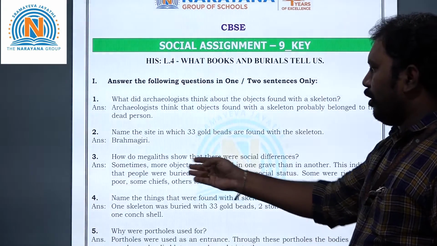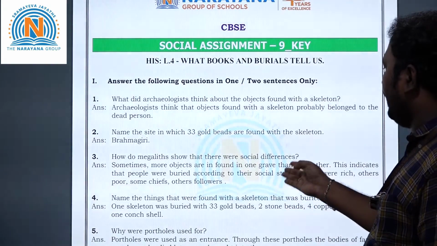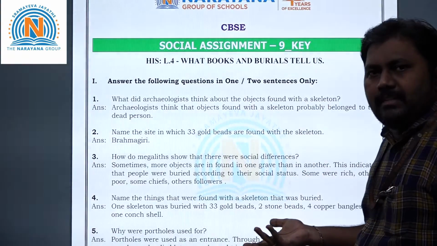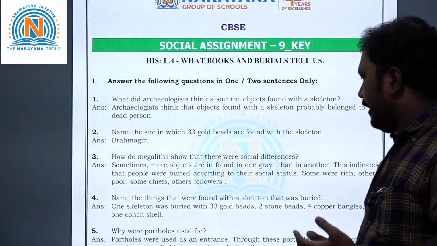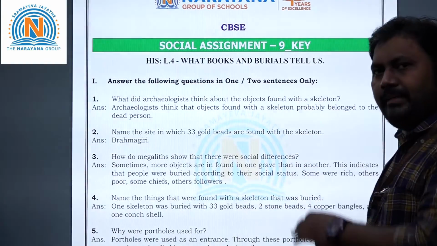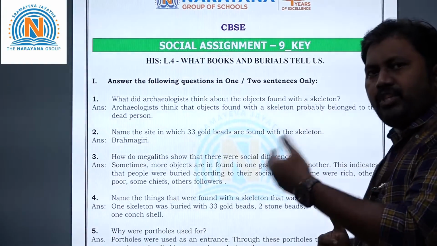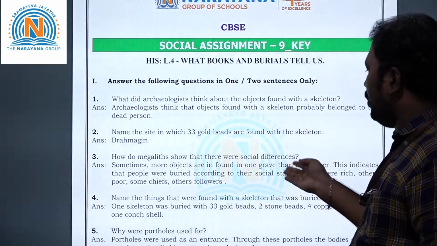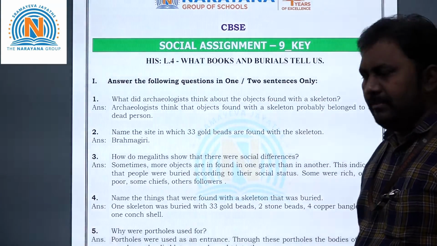That means more objects are found in one grave than another. This indicates people were buried according to their social status. Like rich people in one place, others, that means poor people, in one place, some chiefs, like important persons, in one place. So like this, based on the social status, they buried.